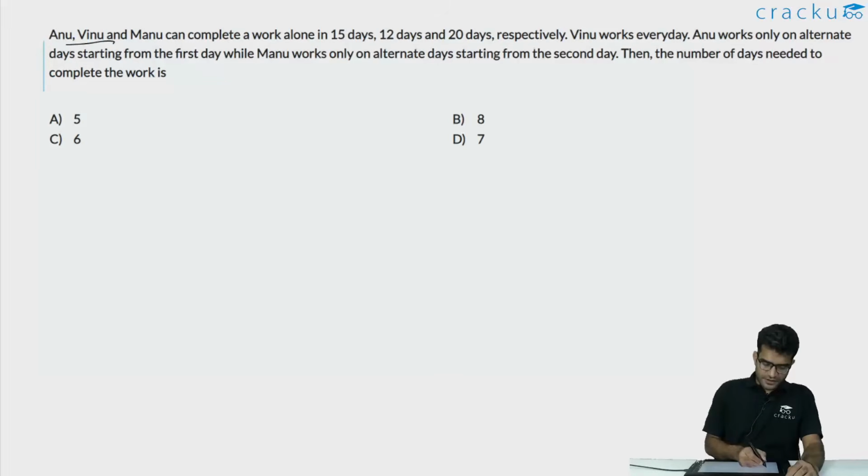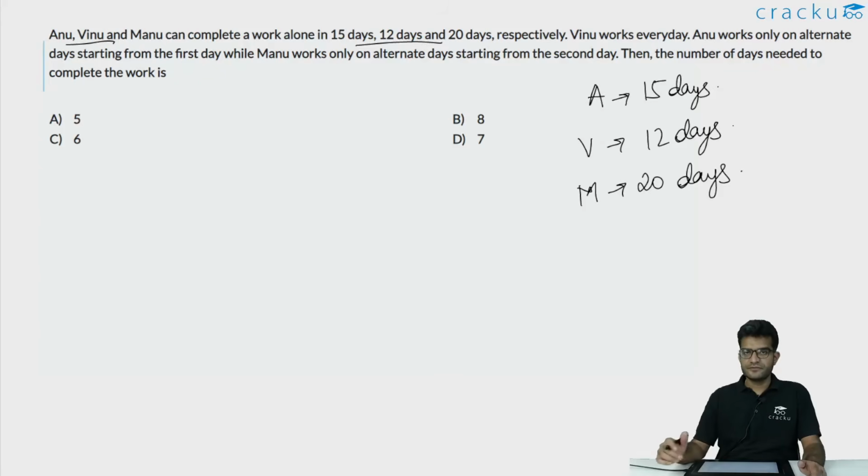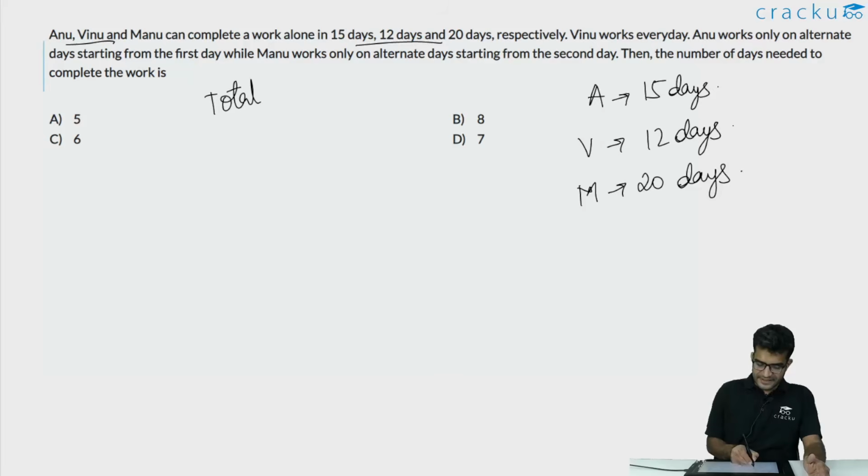In this question, we are told that Anu, Vinu and Manu take 15, 12 and 20 days respectively to finish a particular job. So we have Anu takes 15 days. We have Vinu takes 12 days. And Manu takes 20 days. We are given the time that is taken by each one of them to finish the work. So let us assume that the total work that needs to be done is the LCM of 15, 12 and 20. What is the LCM of 15, 12 and 20?